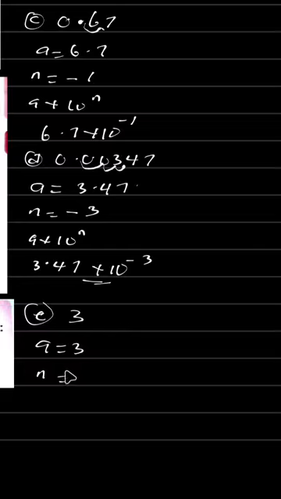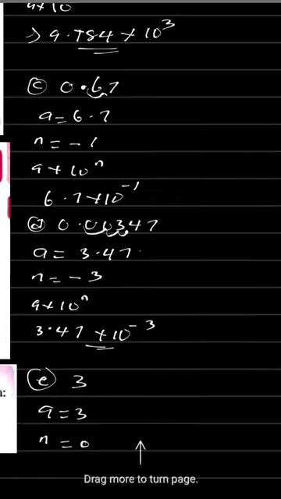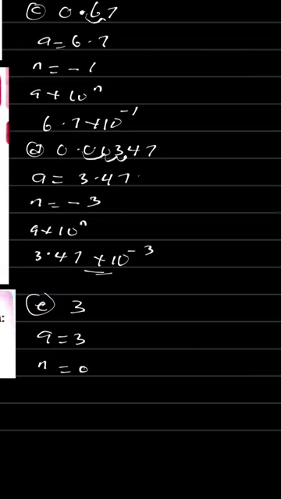Okay, there's no place to place a decimal point, so it means our n is equal to 0 in this case. So our n is equal to 0. Now, let's put it into the general expression of standard form.